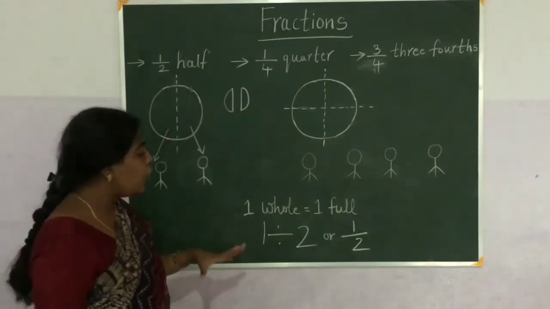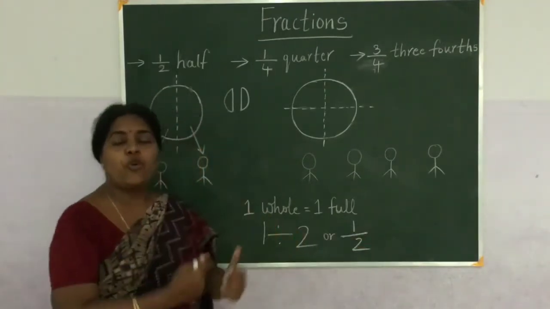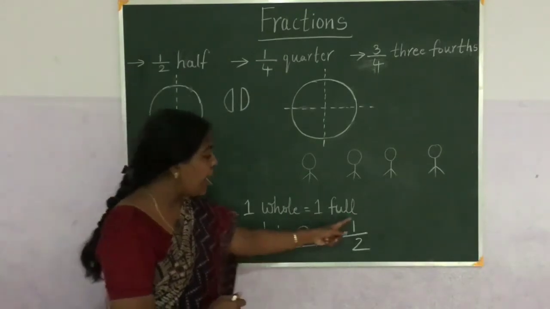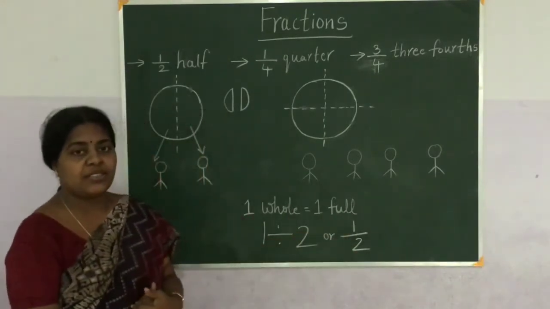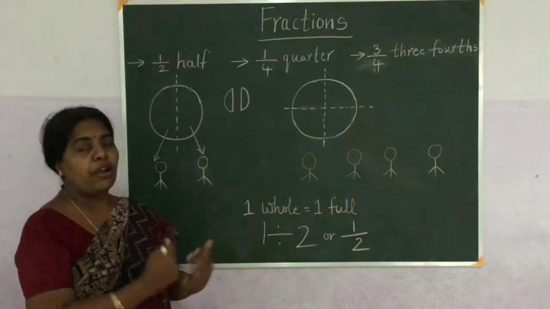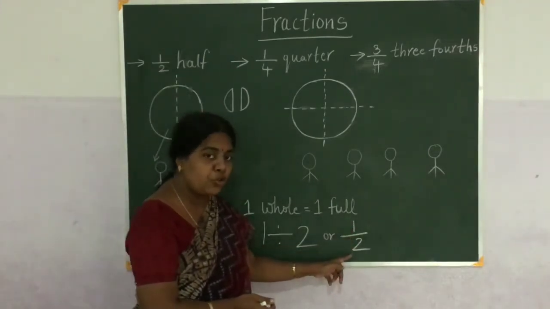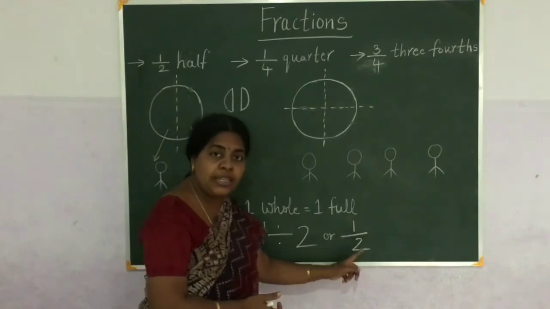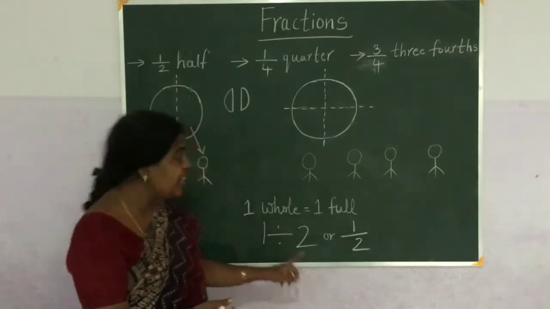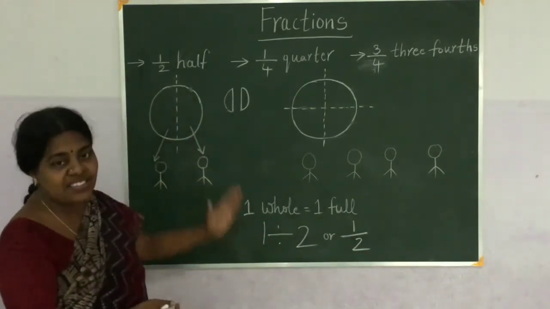So this child is getting half of the full chapati and this child is getting half of this full chapati. So here half means what? Here we are having 2 numbers. What are they called? So here if you observe this 1 by 2, what does 2 mean here? 2 means the number of parts divided.